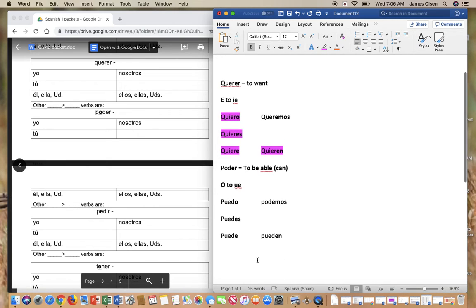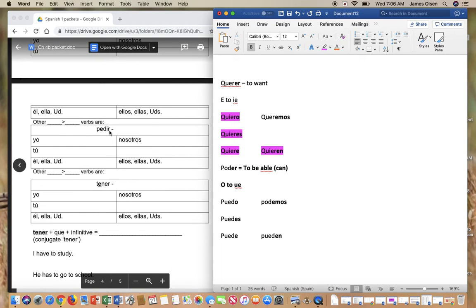All right, the next verb is pedir, right here. And pedir means to ask for. Now, it's not just to ask, it's to ask for. So make sure you recognize that you don't need to add another word for for. It's already in this verb, to ask for.